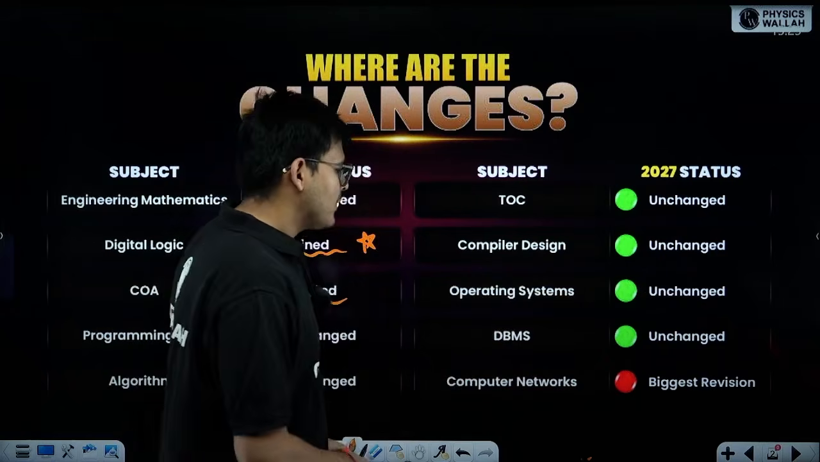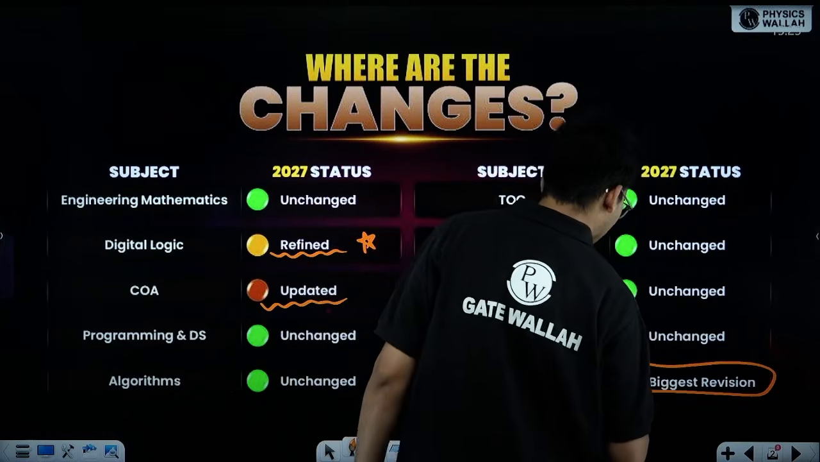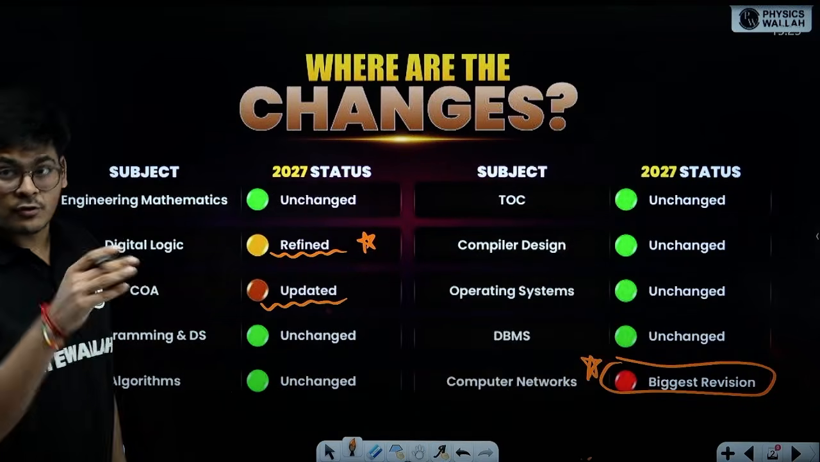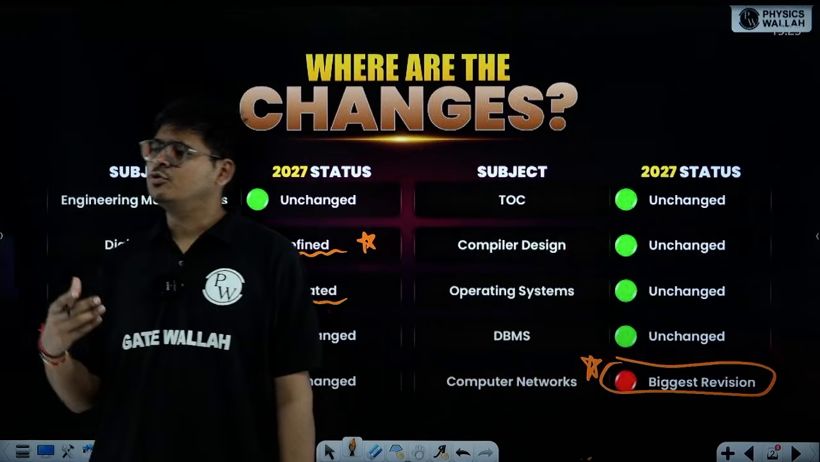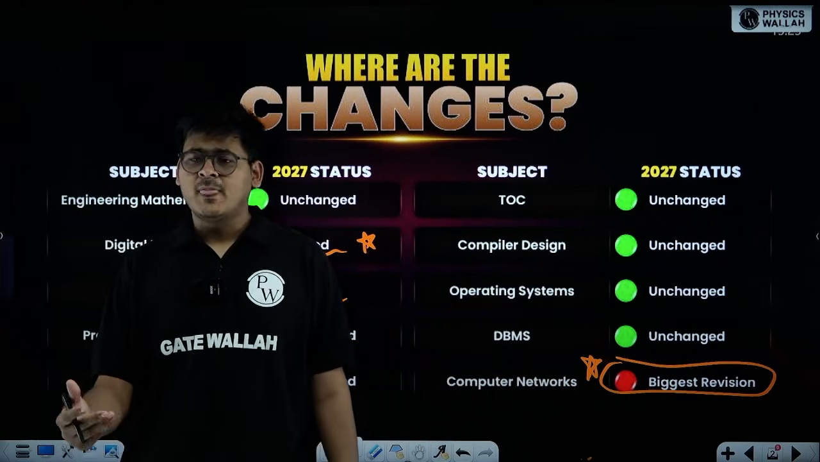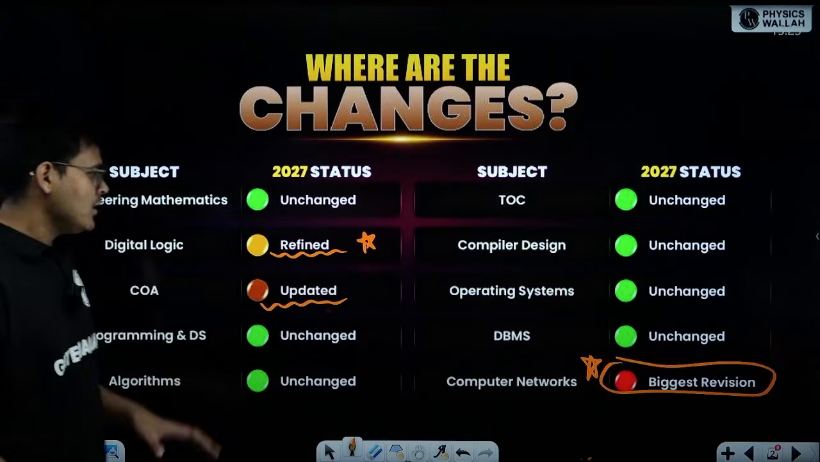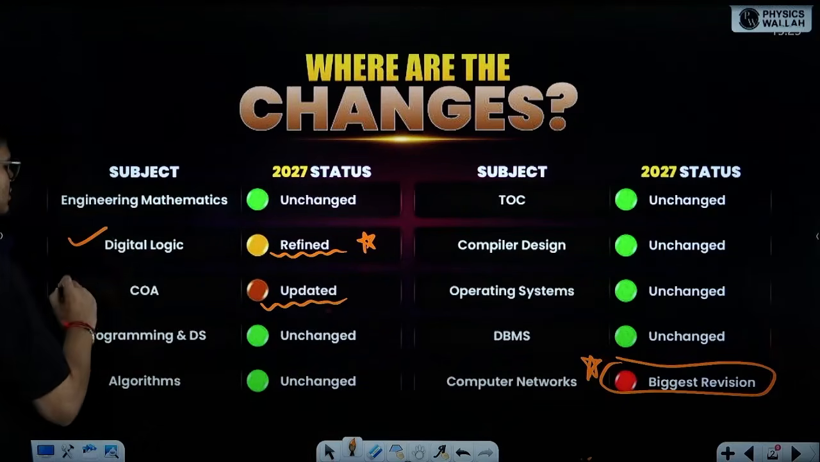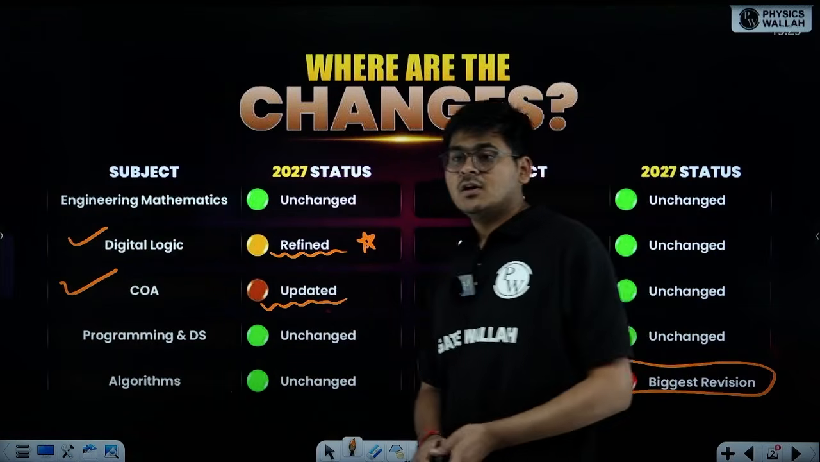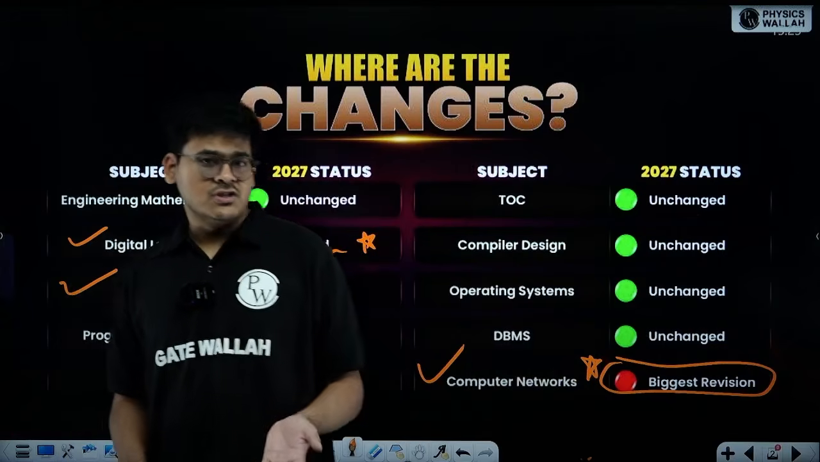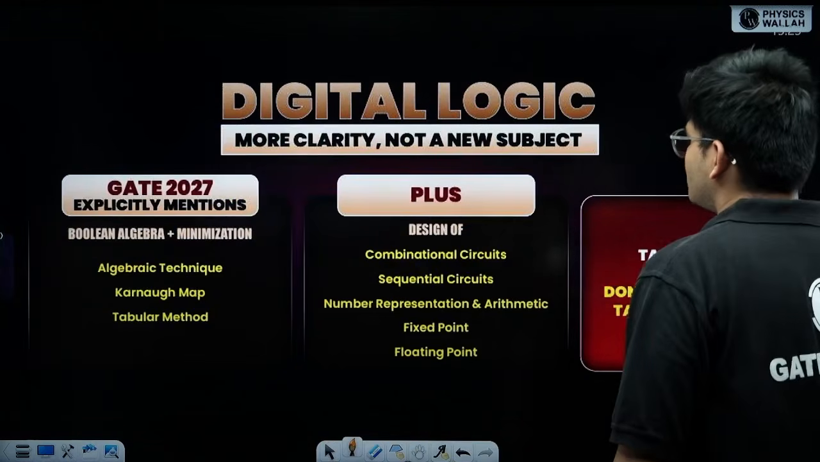DBMS, no change. But talking about computer networks, here there has been a good amount of changes. The biggest amount of changes, I would say. And to be honest, it is on the positive side for you guys as you are preparing. So we will focus on where the changes are: COA, digital logic and your computer networks. Now let's dive deeper into what exactly has changed. Let's go subject by subject.